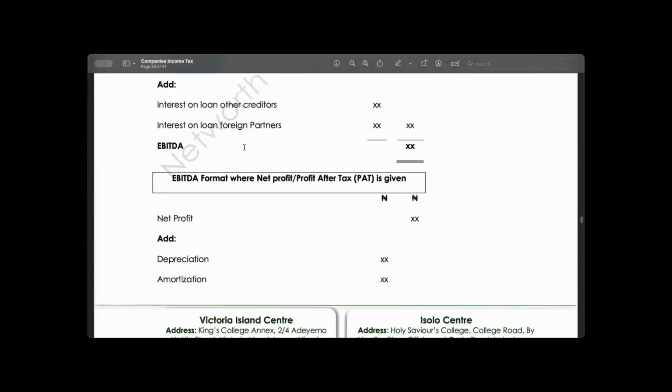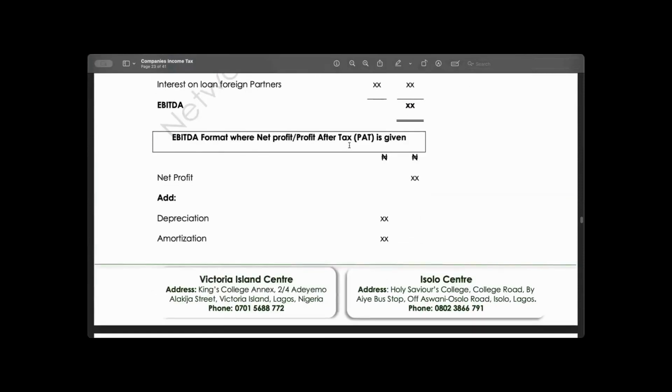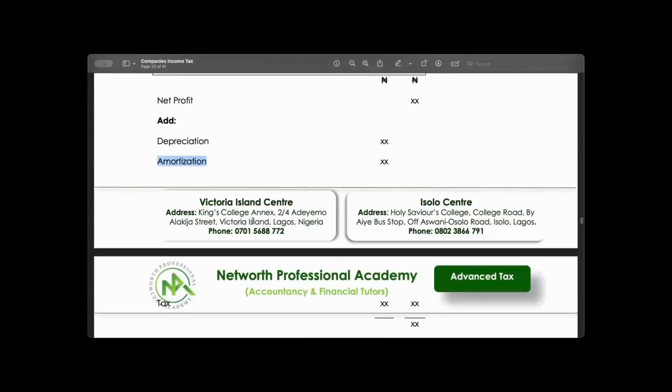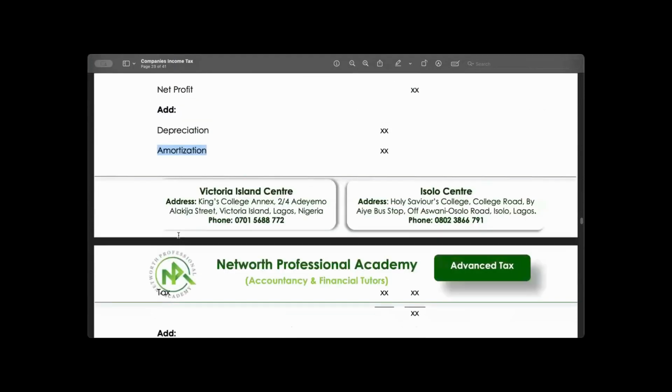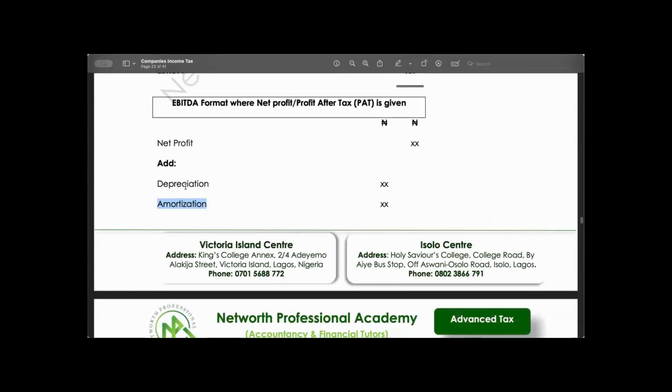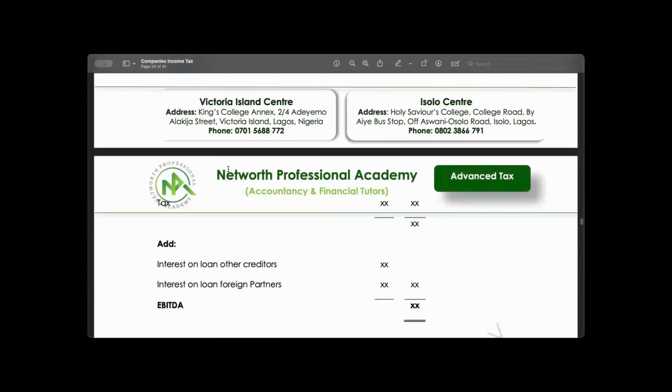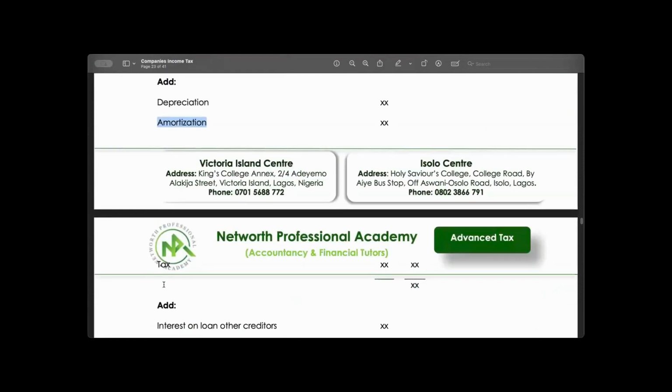added it back. But let's look at where net profit is given. Net profit, we will say add back your depreciation, add back amortization. Abi, this addition alone can give us our assessable profits. And we will also add back tax. Add back tax. So with this, we can say this is the assessable profits.